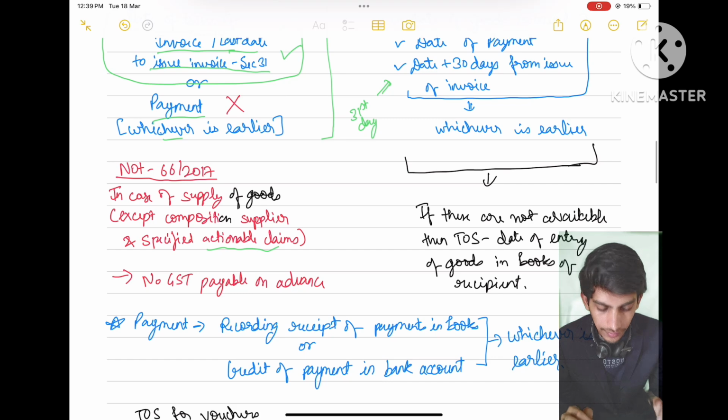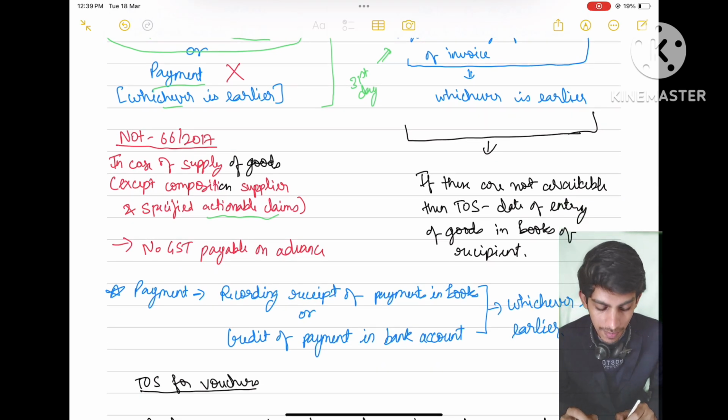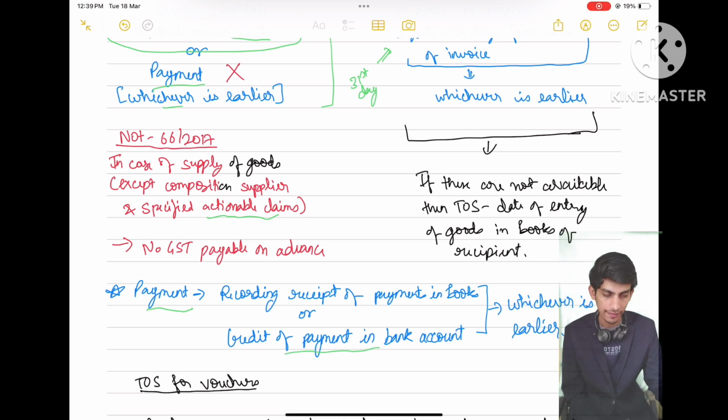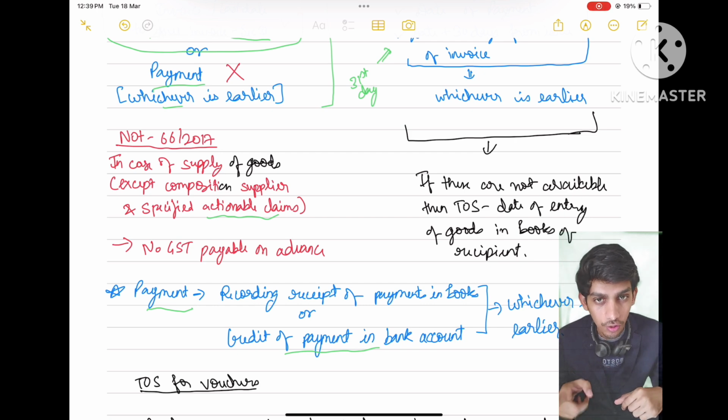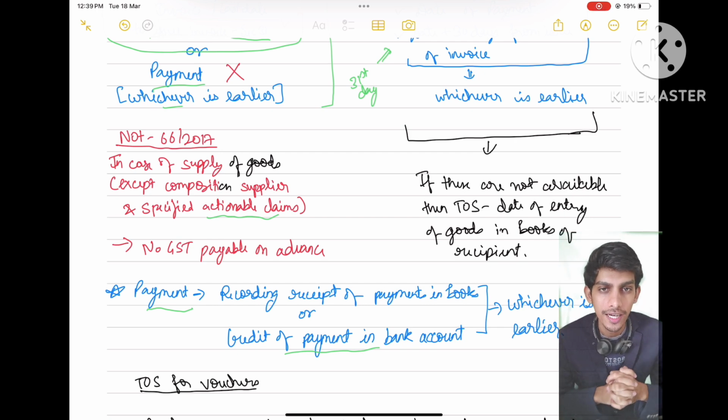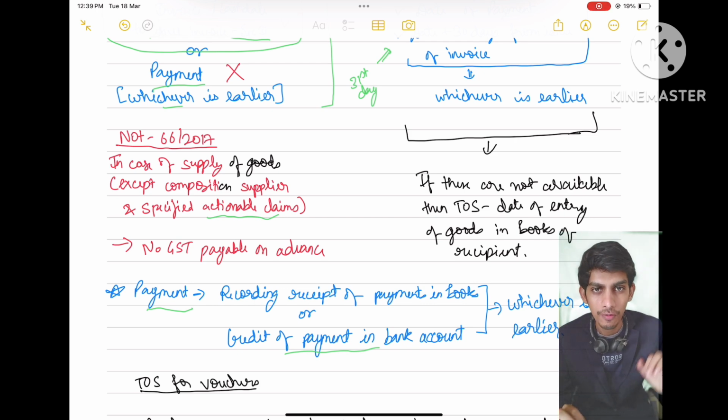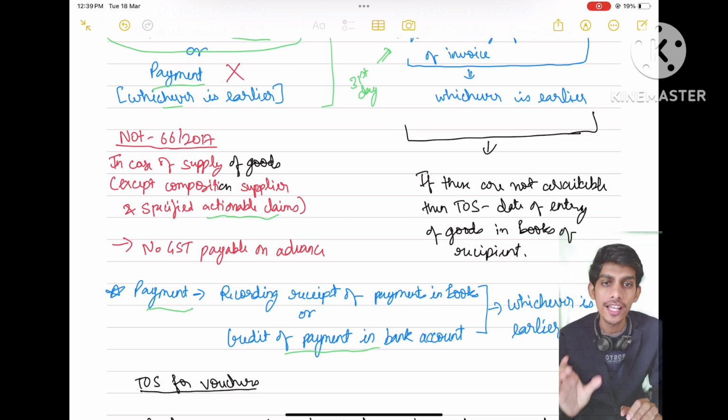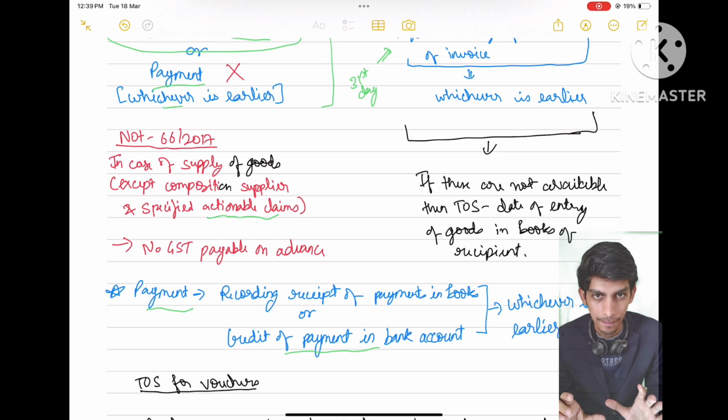So what do you mean by payment? Payment means recording receipt of payment in books or credit of payment in bank account, whichever is earlier. So if the supplier has recorded payment in his books of account before actual payment is received in the bank, then we will take that date. Let's say I recorded payment in my books on 14th January and actual payment was received on 16th January. So 14th January will be the date of payment.